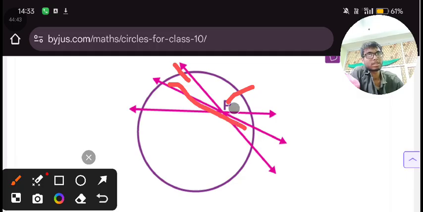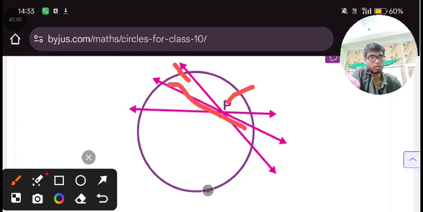Remember, for a point which is at the circumference of the circle, in that case you will get a tangent, but not a secant. You will also not get a chord.